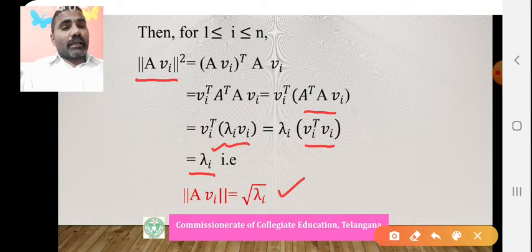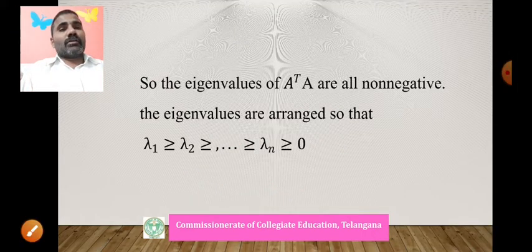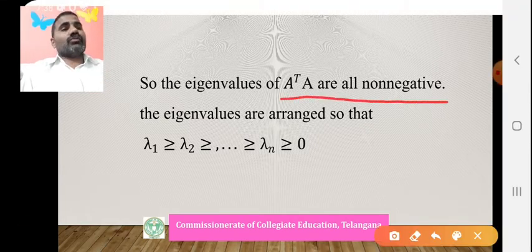If A is an m by n matrix, A transpose A is a symmetric matrix, and its eigenvalues are never less than zero. The length of the vector A vi is the square root of lambda i. Here vi is an eigenvector of A transpose A, not A. These square roots of the lambda i's are known as the singular values of the matrix A. So all the eigenvalues are non-negative. They may be 0, but not less than 0.